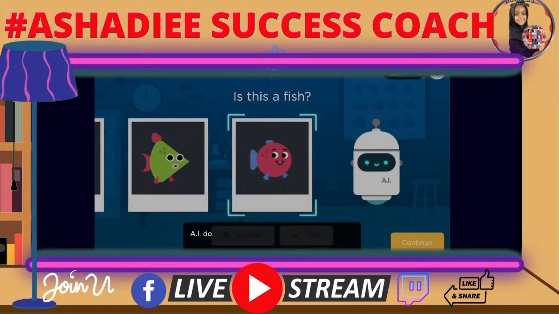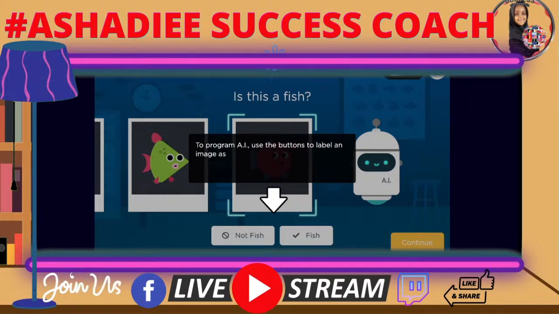Let's meet AI. AI does not know whether an object is trash, but it can process images and identify patterns. To program AI, use the buttons to label and